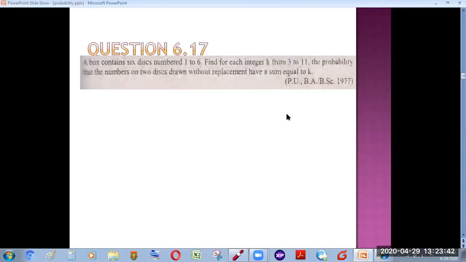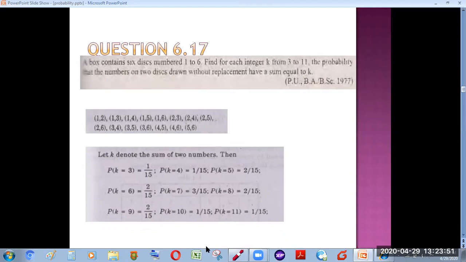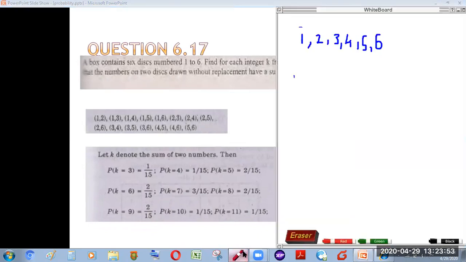First of all, obviously we'll need to observe how many sample points are there. So first of all, we will write the possible sample space. When we select 2 discs at a time out of the 6 discs, the possible ways will be 6C2. So 6C2 gives us 15.